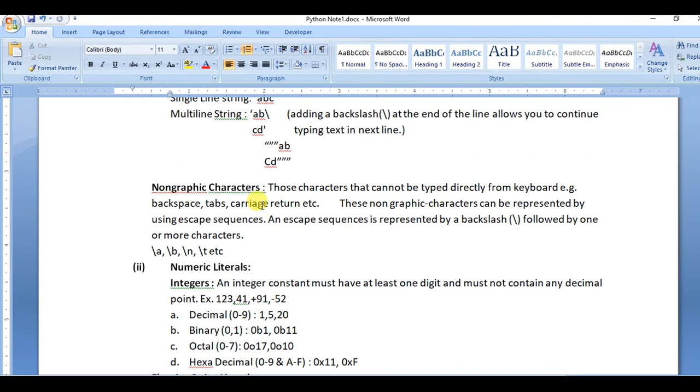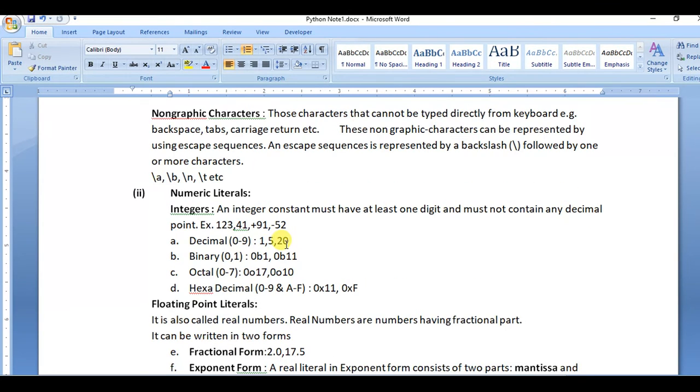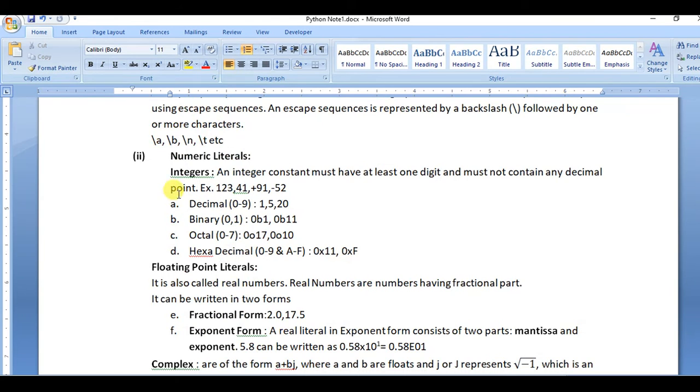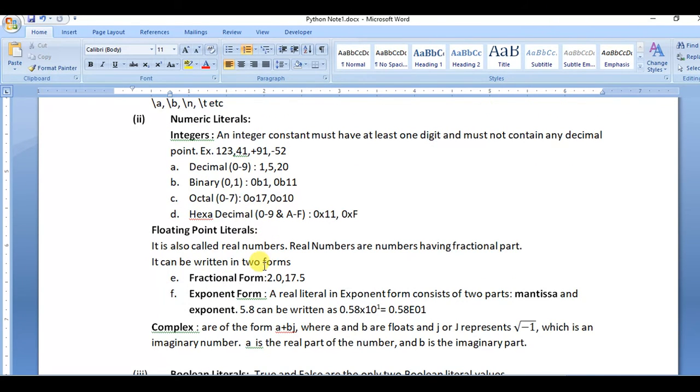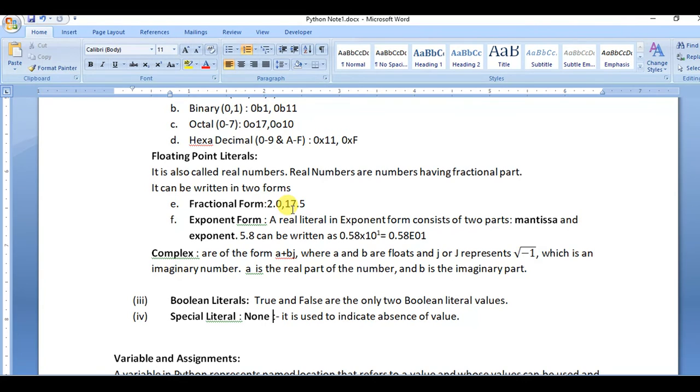String, non-graphic characters, that is also a kind of string. Numeric literals: integers, and these are the parts of integer literals. Floating point, the number that has a decimal part, is called floating point, with fractional form, exponent form, and complex.